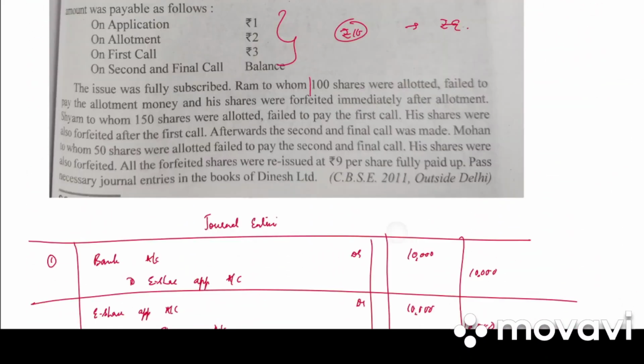Okay. So in the allotment stage, 100 shares were forfeited. In first call 150 were forfeited. So total in first call was 150 plus 100. Then in final call 50 more were forfeited. So in final call total of 300 shares were forfeited.